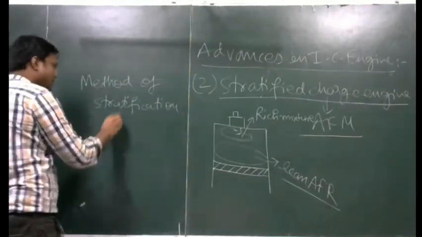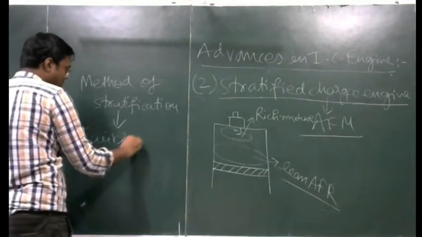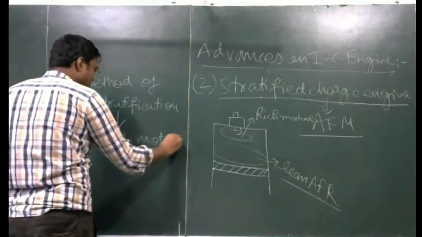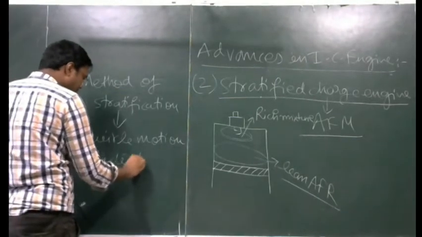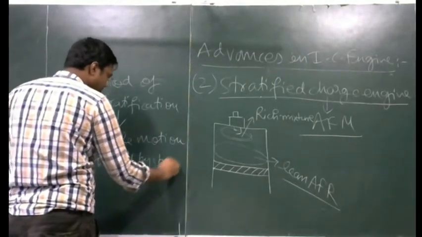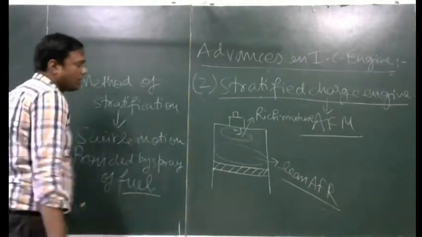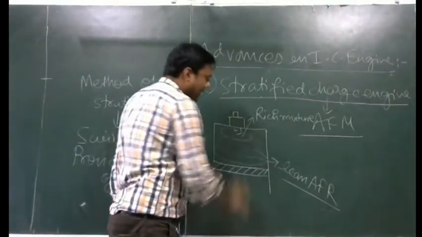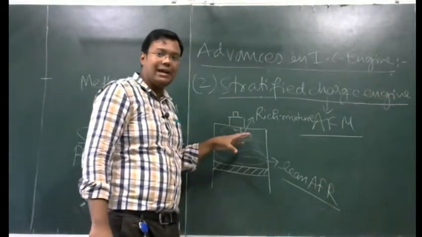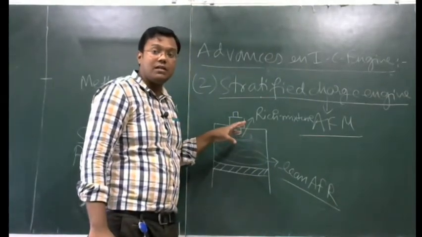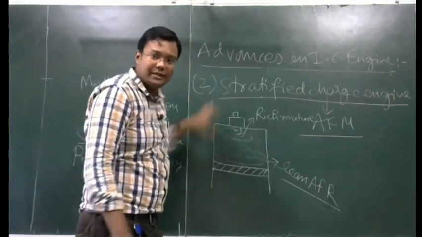Basically the method of stratification is swirl motion, provided by spray of fuel. We provide swirl motion to the air so that proper mixing is done, and then we spray the fuel such that a rich mixture is created near the spark plug and a lean mixture is created in the other spaces.